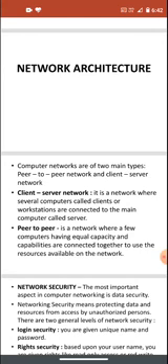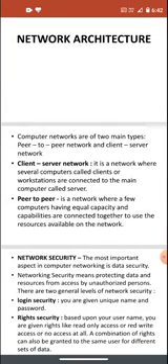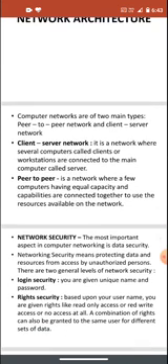Most of the time when these types of networks are made, all the systems are of equal capabilities to share resources. So in peer to peer, it's not necessary that we are using wireless, we can use a wired network also. And for example, when your computer is connected with your printer, that is also a peer-to-peer network.